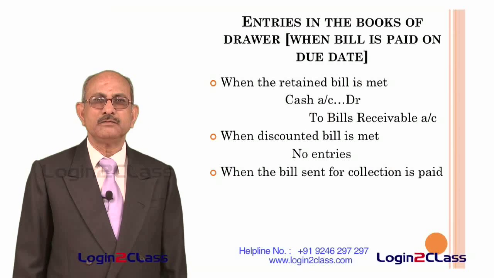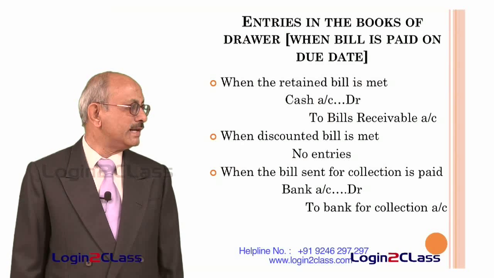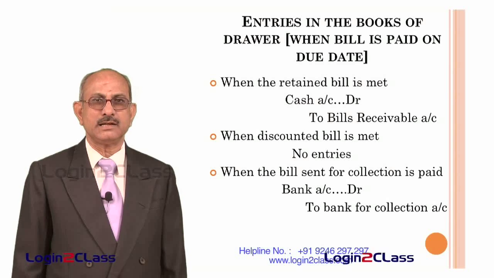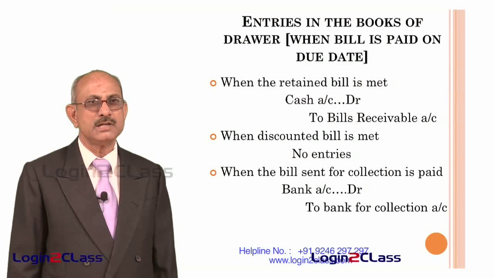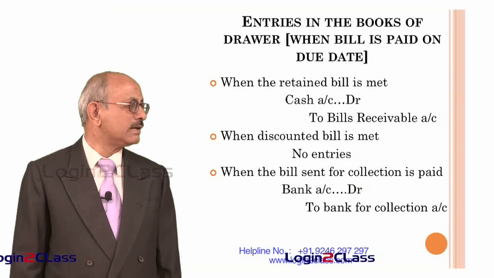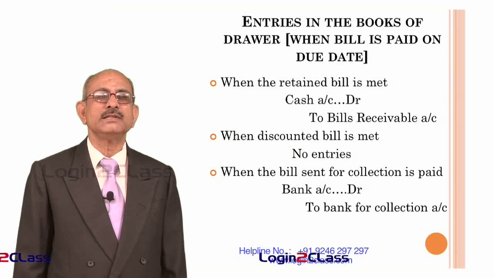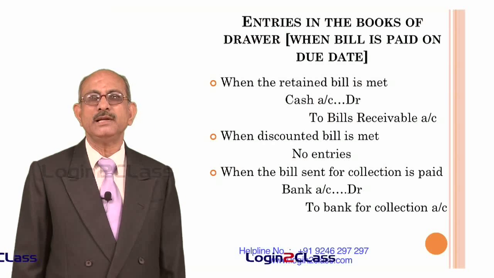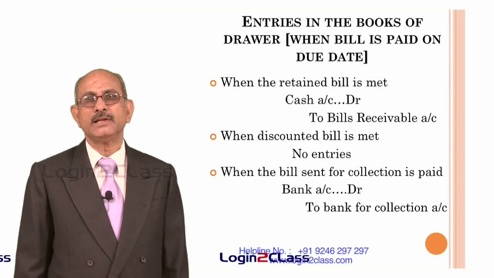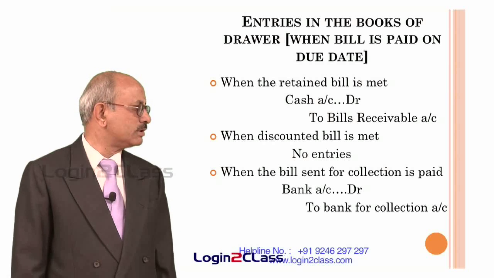And in the third case, when he had sent the bill to the bank for collection, that time what he had done was he had debited the bank for collection account. So that entry needs to be reversed by crediting the bank for collection account and debiting bank account, or in this case there will not be any cash account, because this is the money collected by the bank. So normally it will be credited in the account of the entity in the books of the bank. That means in the books of the entity it will be debited to the bank account.